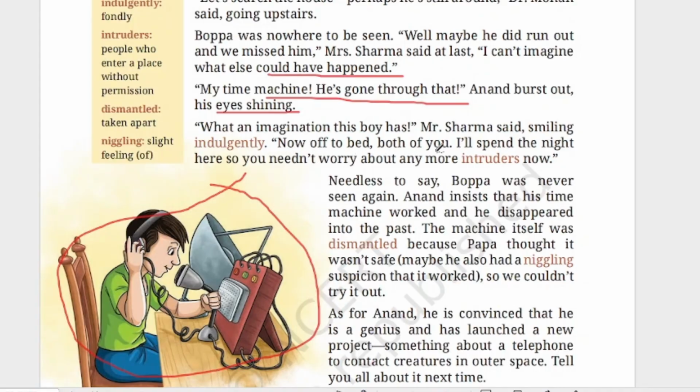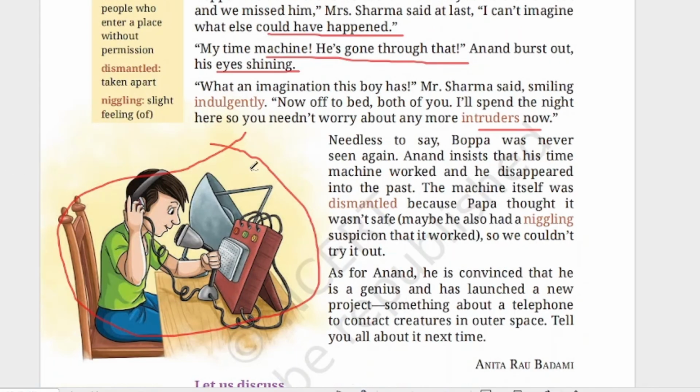"Now off to bed, both of you." So they are asking them to go and sleep. "I will spend the night here, so you needn't worry about any more intruders now." So he's saying that you just go and sleep. I will be staying here and nobody will be coming. Intruders means outsiders, people who enter a place without permission. That is, no one from outside will be coming to your house.